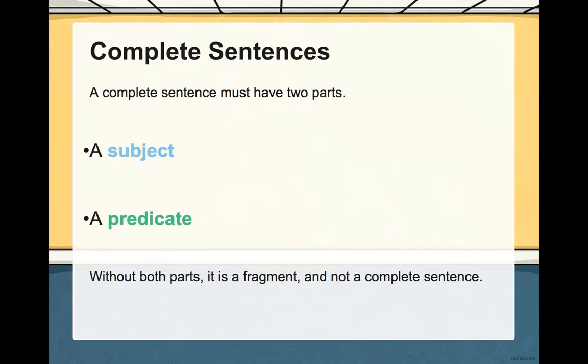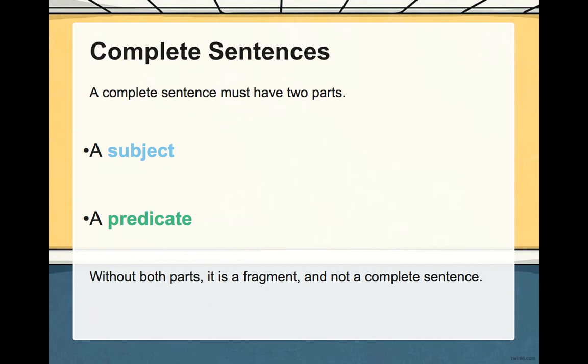So let's review what we need for a complete sentence, a complete thought. So you need a subject and a predicate. The subject is the naming part. It tells you who or what is doing something in your sentence. The predicate is the telling part. It tells you the action. Without both parts in this sentence, that means it's a fragment. So it's not a complete sentence, not a complete thought.